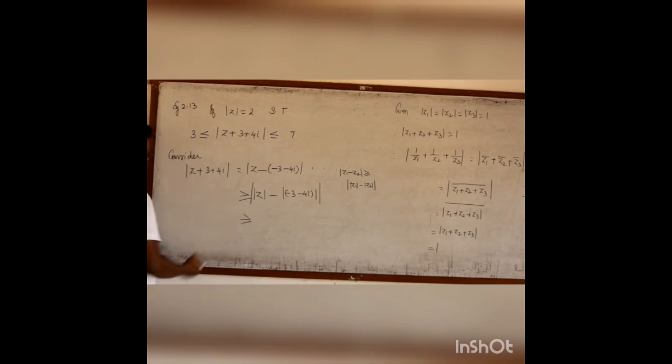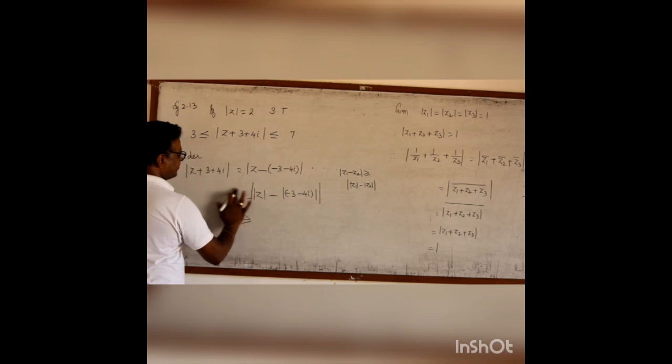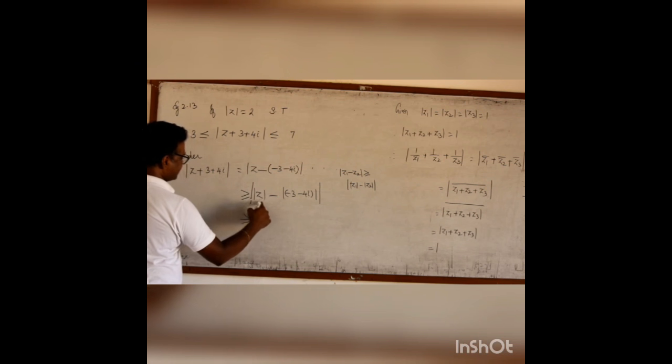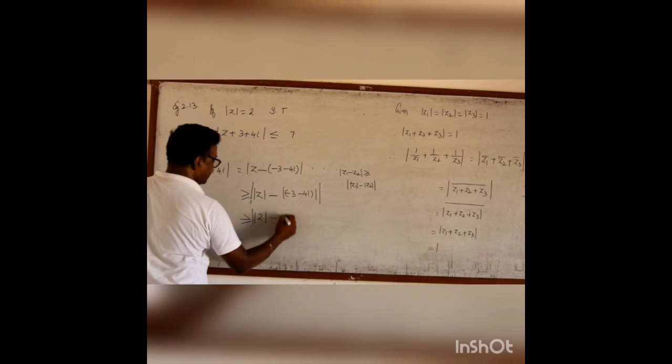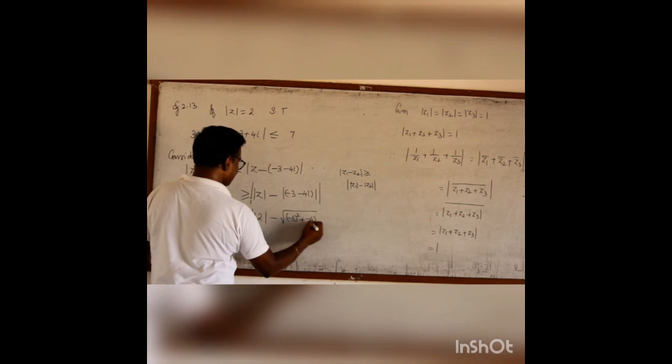Now modulus of Z is 2, minus root of minus 3 the whole square plus minus 4 the whole square.